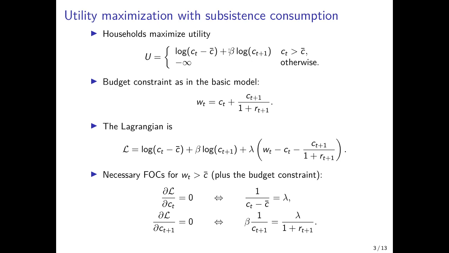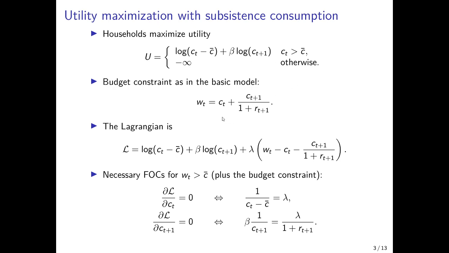And we have discounted utility from the second period of life. Here, for simplicity, we just assume that in the second period of life there is no subsistence consumption. This can be explained intuitively by the fact that after the second period, individuals die anyway, so they do not need to live into the third period. But if subsistence needs cannot be covered by the given income level, then utility is minus infinity.